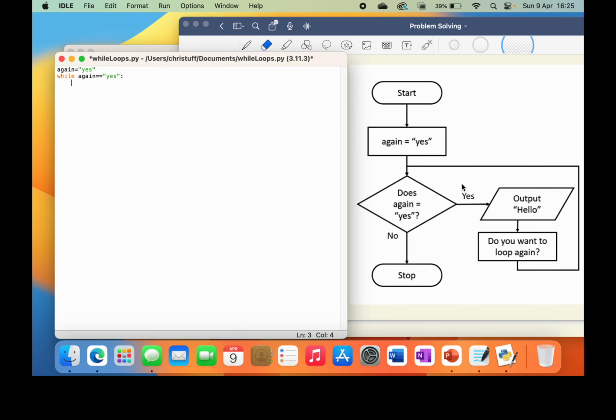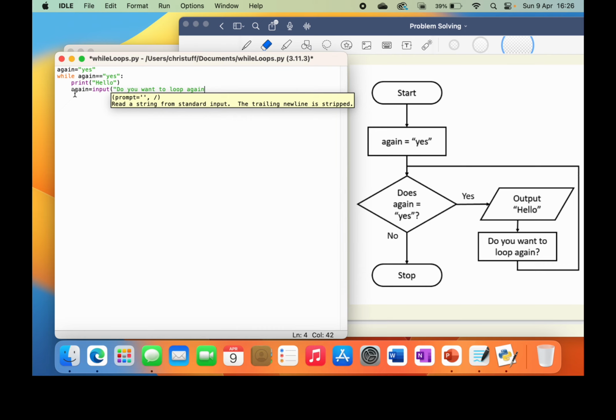And then we're just going to put, if you follow along, it says output hello. In Python that's print, and then hello. And then here it says, do you want to loop again? So this is a question, which means we're going to have to allow the user to input something. And we're going to use the same variable as before, again. So we're going to say, again is equal to input, and then ask the question, do you want to loop again?